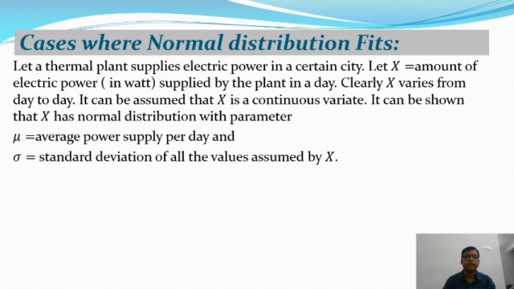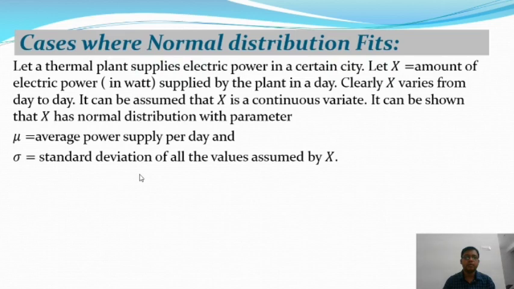It can be assumed that x is a continuous variate, and it can be shown that x has a normal distribution with parameter mu equal to the average power supply per day, and sigma is the standard deviation of all the values assumed by x. So in that case, where the normal distributions fit, mu is the mean of the distribution and sigma is the standard deviation of this distribution.